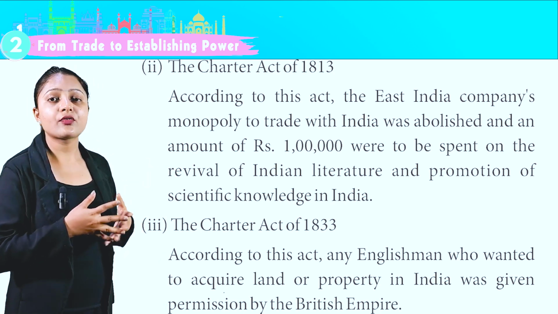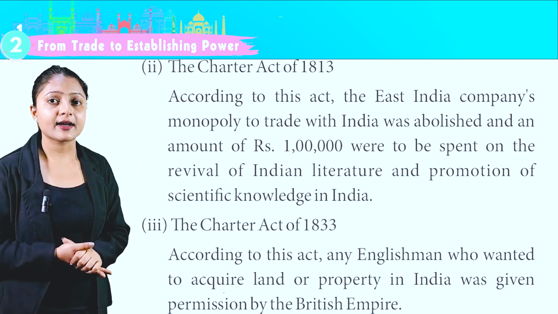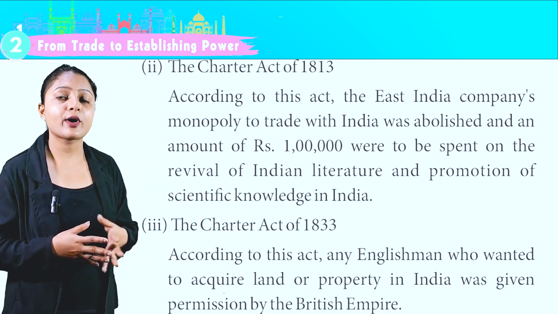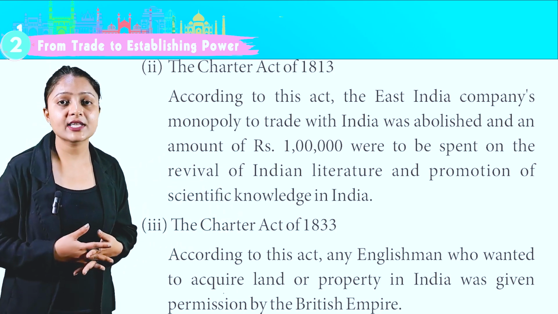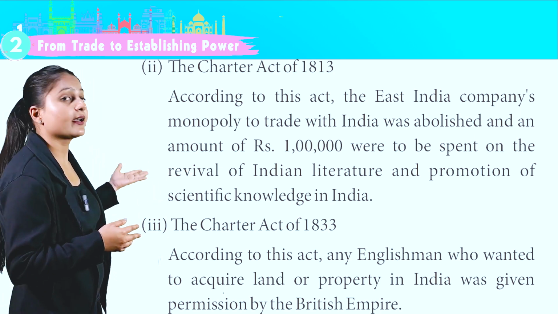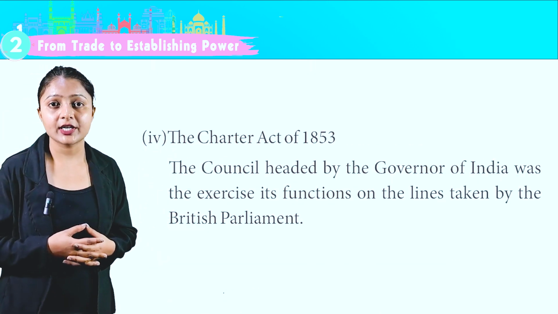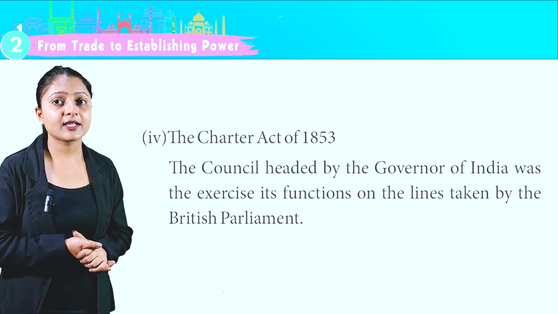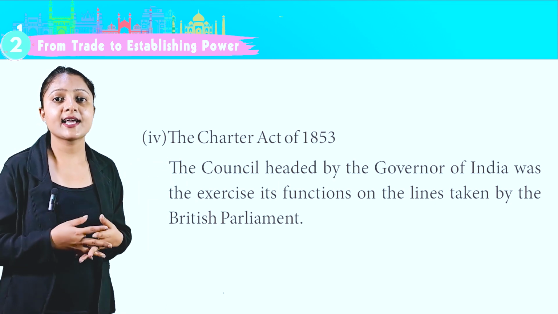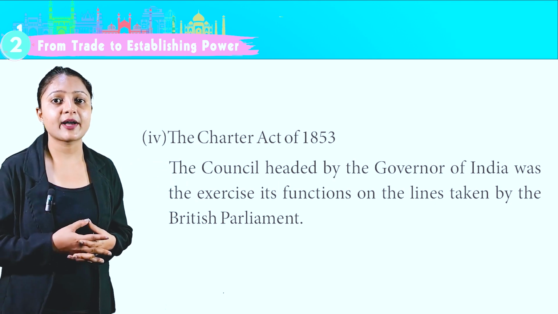Third, the Charter Act of 1833. According to this act, any Englishman who wanted to acquire land or property in India was given permission by the British Empire. Fourth, the Charter Act of 1853. The council headed by the Governor of India was to exercise its functions on the lines taken by the British Parliament.